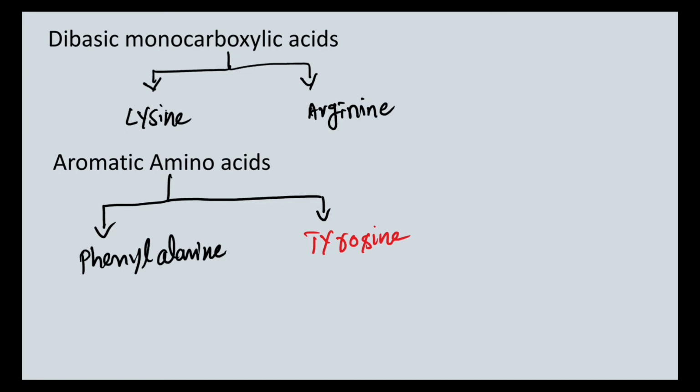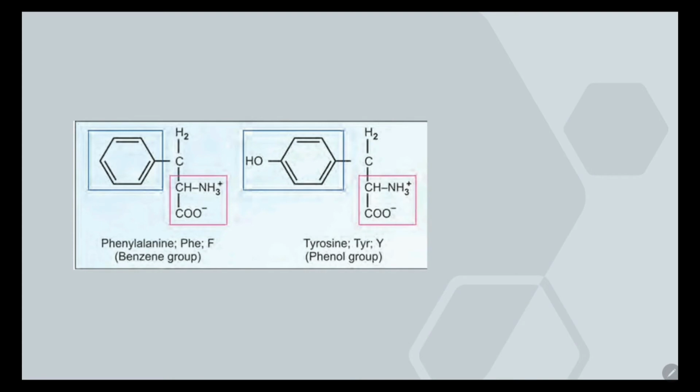Now we have dibasic monocarboxylic acids, which are nothing but lysine and arginine. Then aromatic amino acids, there is a benzene or phenol ring in this structure, which are phenylalanine and tyrosine. So if you see, this is the phenylalanine which has a benzene group, and this is the tyrosine which has a phenol ring which has a hydroxyl group attached to it.